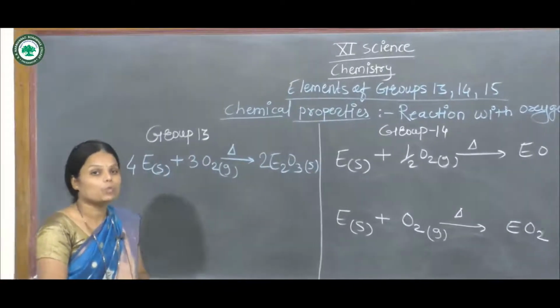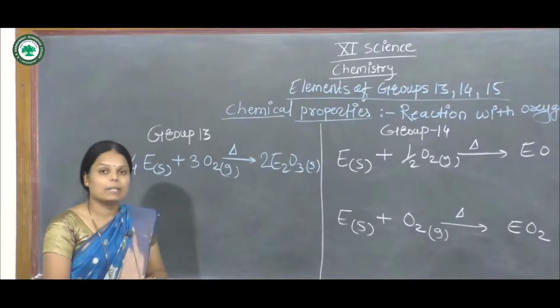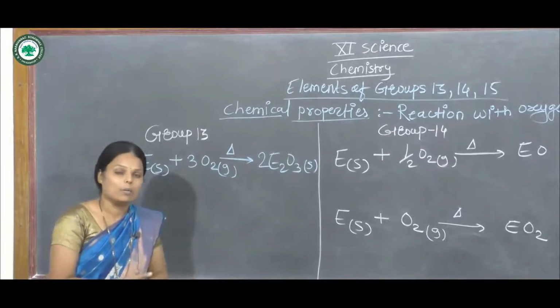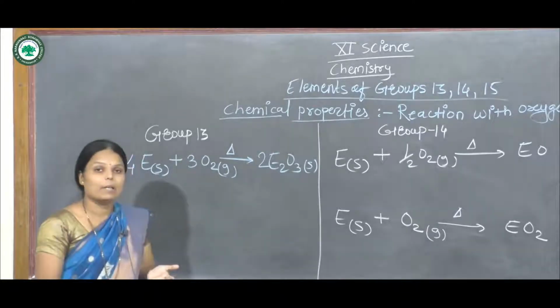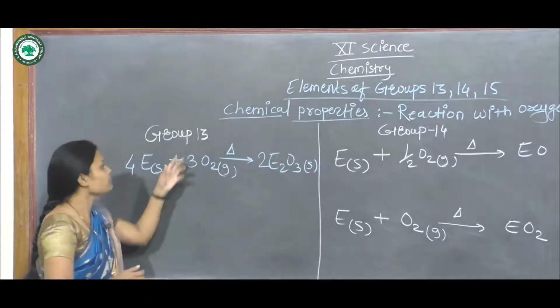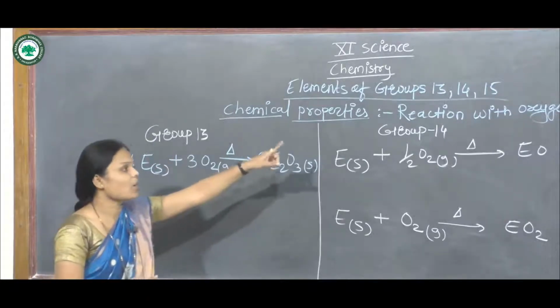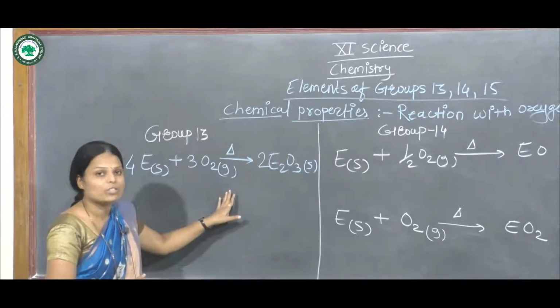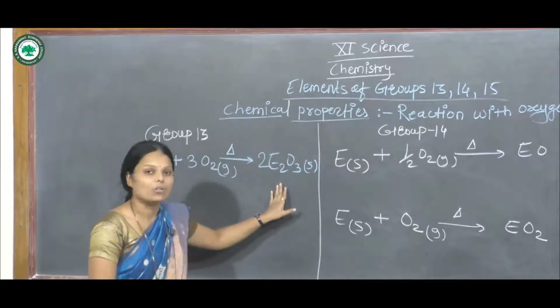We know that group 13 has six elements: boron, aluminium, gallium, indium and thallium. All of these elements are present in group 13. In this group, the elements react with oxygen and air, and oxides are formed.